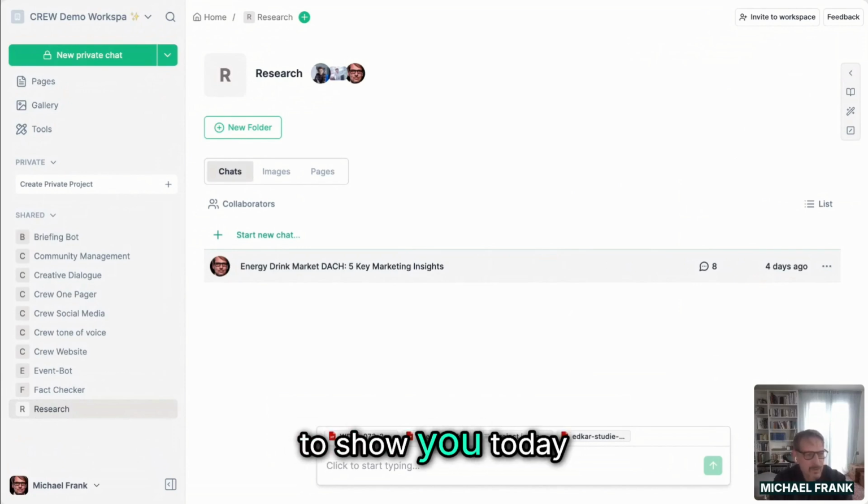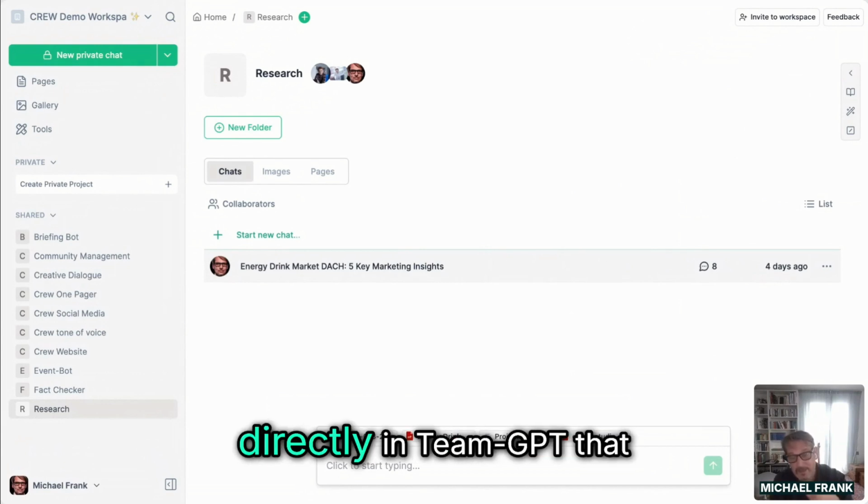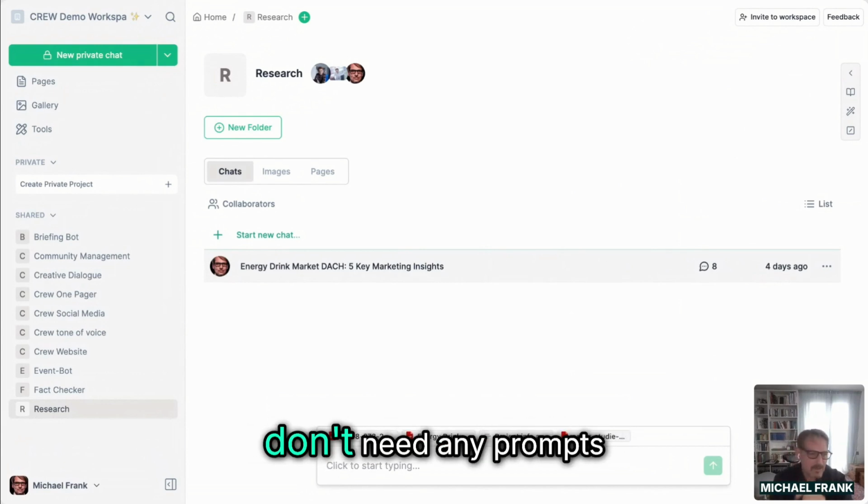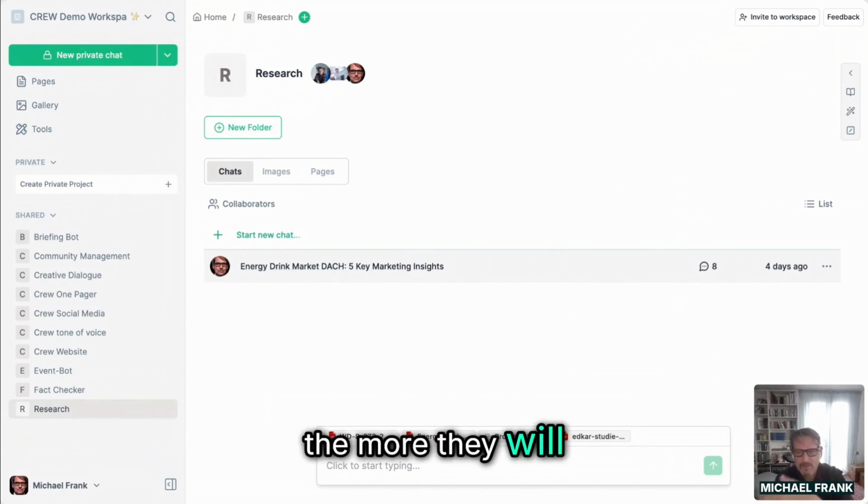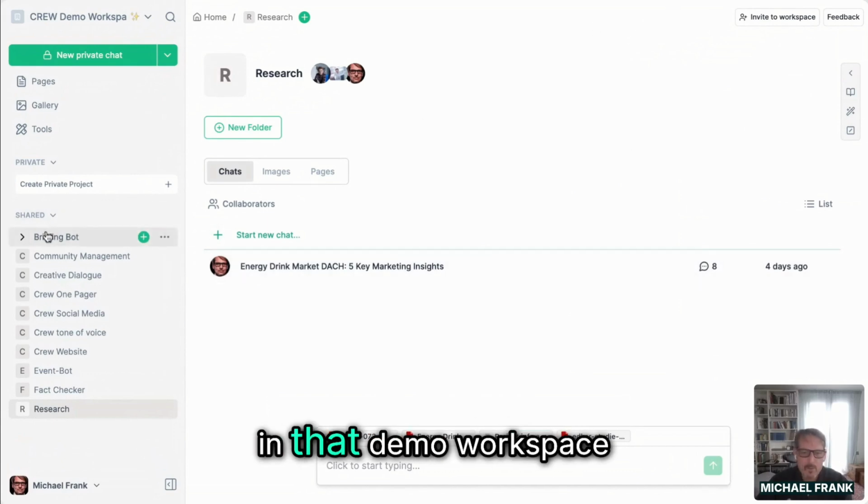And that's what I want to show you today. I don't want to show you use cases of how to prompt, but use cases directly in Team-GPT that don't need any prompts, because I think that's very important. The easier you make it for people, the more they will use it. And here are some demo examples that I put in that demo workspace.